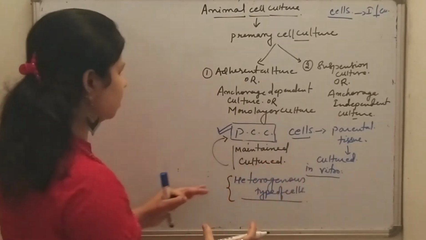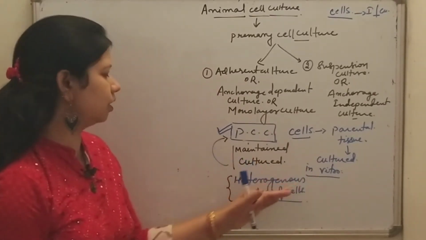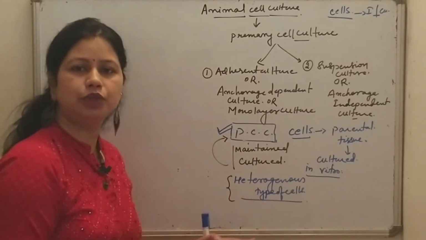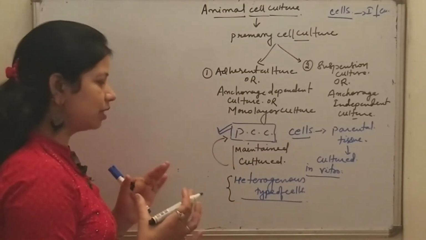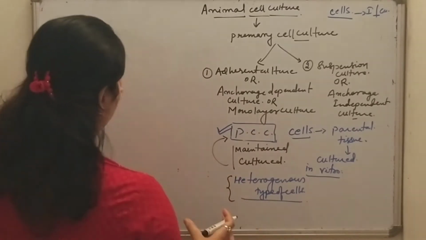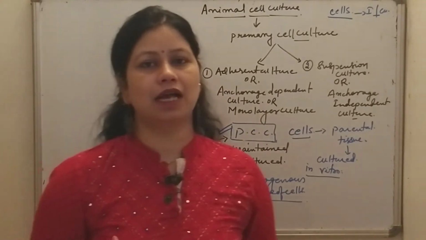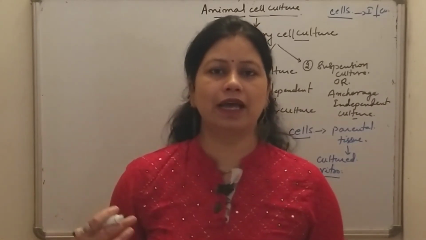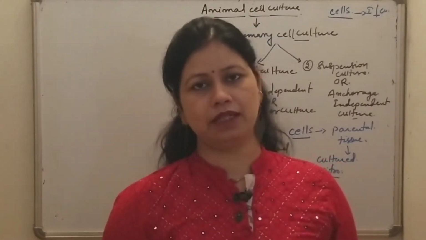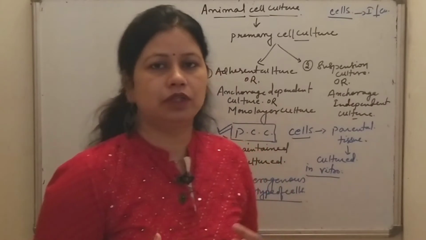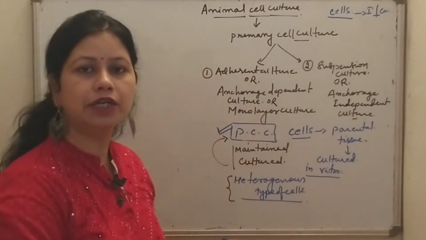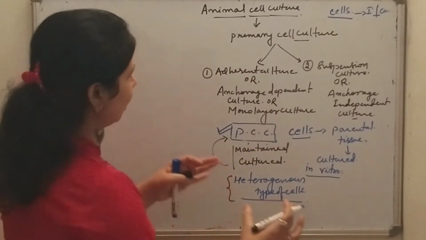We know that mostly heterogeneous types of cells are utilized for primary cell culture, and most of the cells have a limited lifespan. They do not have a continuous lifespan.